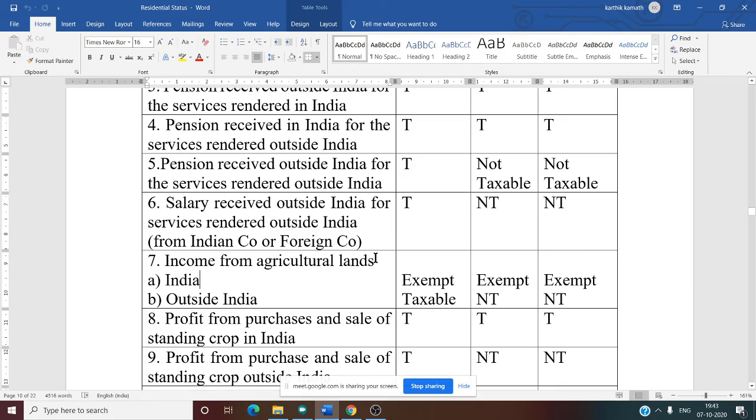So now, profit from purchase and sale of standing crop outside India. Here, outside India means only OR is taxed on accrued basis. Only OR. The next two are not taxed.